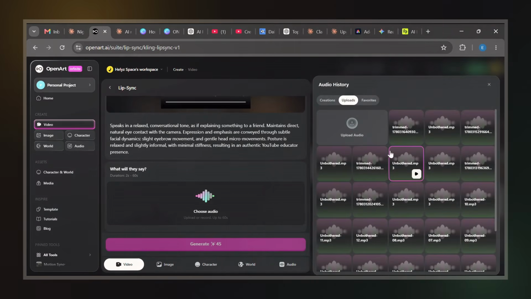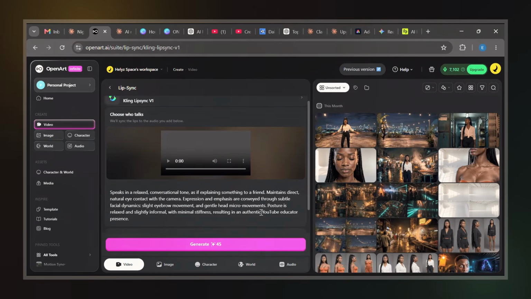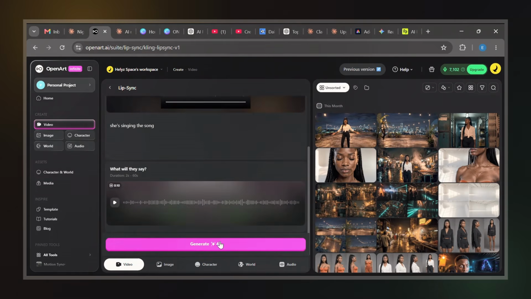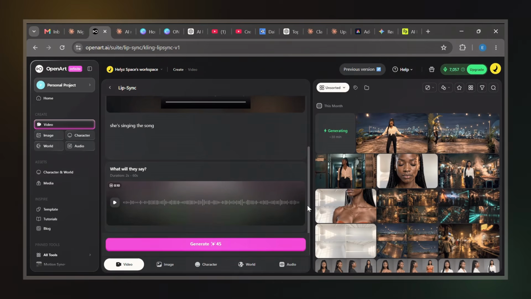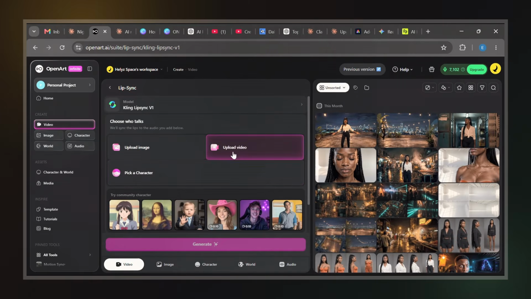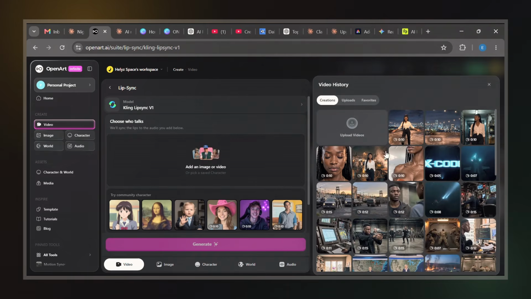For the speaking style prompt, I keep things very simple. I just write, "She is singing the song." That's all I use. Then I click generate. The process doesn't cost many credits. For me, it was around 45 credits inside OpenArt, which is perfectly reasonable. After generation is complete, the video is now properly lip synced to the audio.